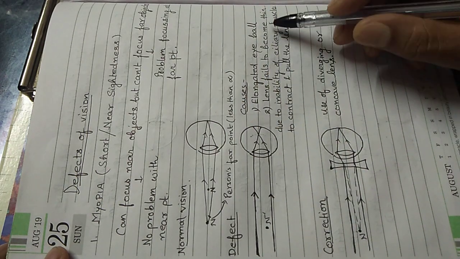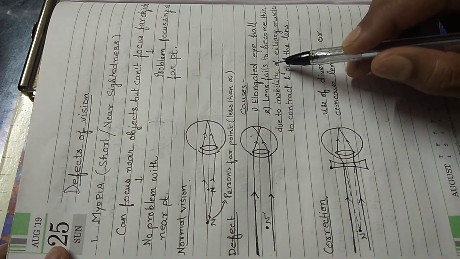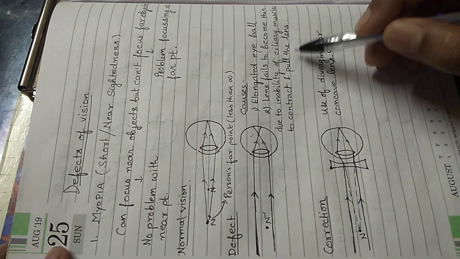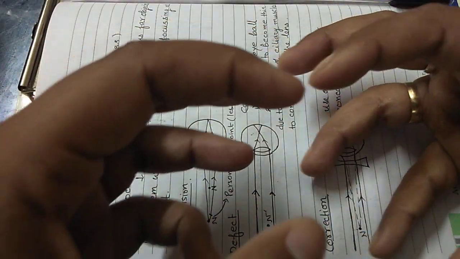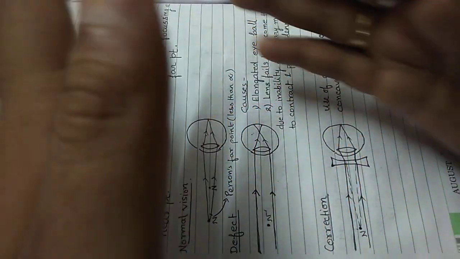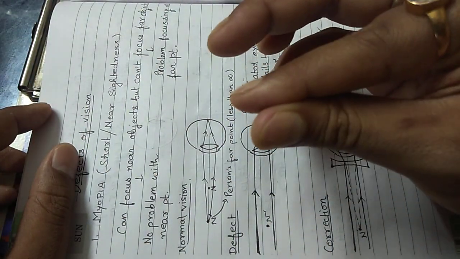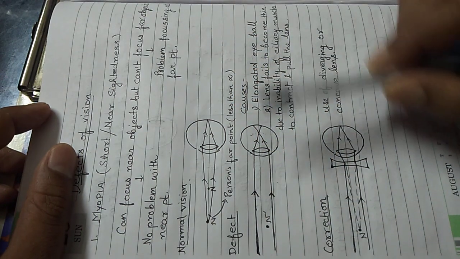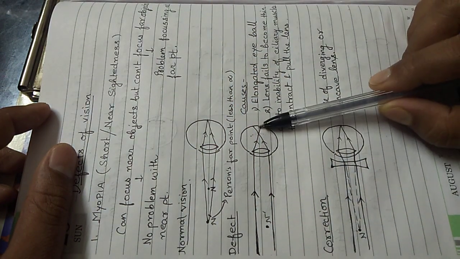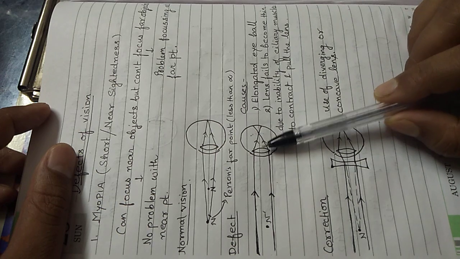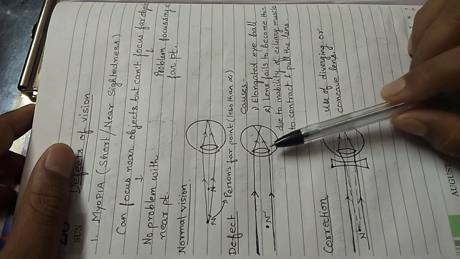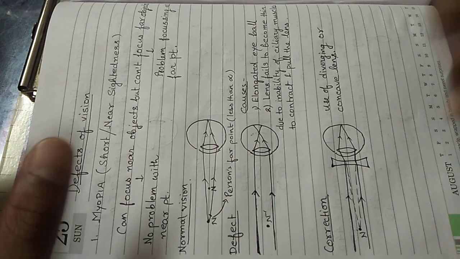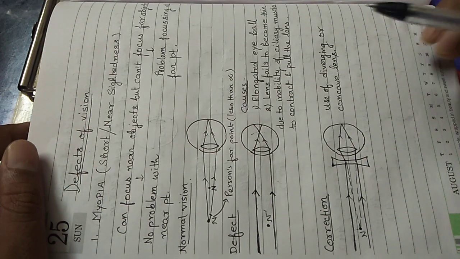So the lens fails to become thin due to inability of the ciliary muscles to contract and pull the lens. If the ciliary muscles pulled the lens and it became flatter or thinner, the focal length would have been more and the rays would have met here. But that is not happening. So the lens is thick and the ciliary muscles are not able to pull the lens. These are the two causes.